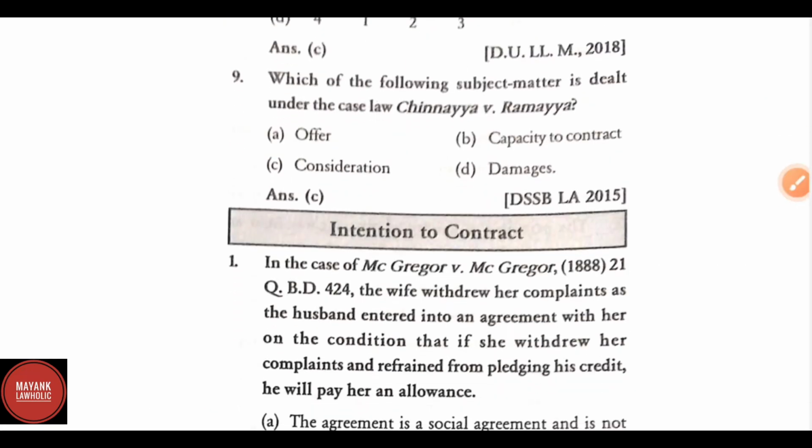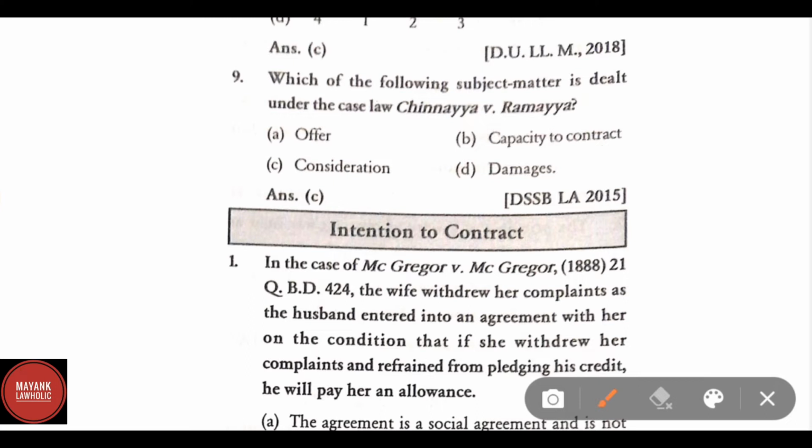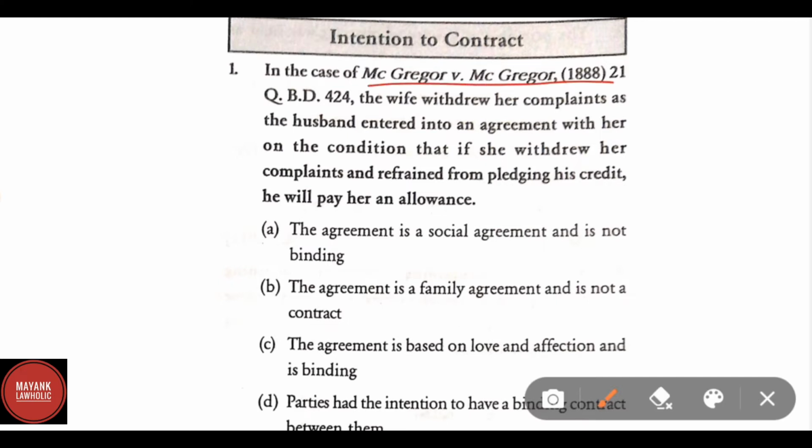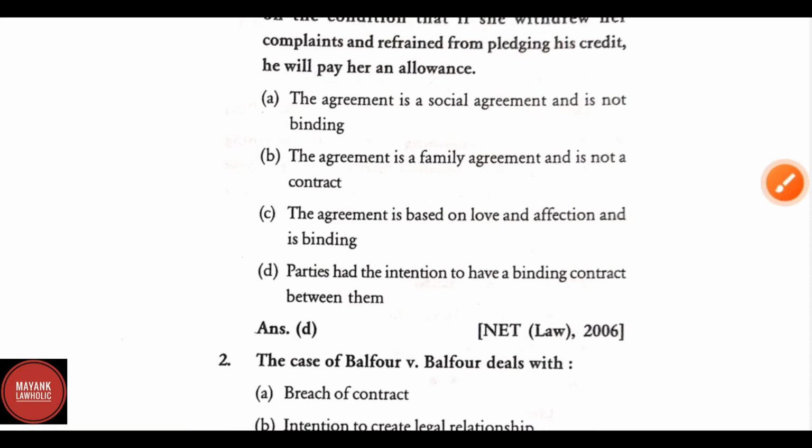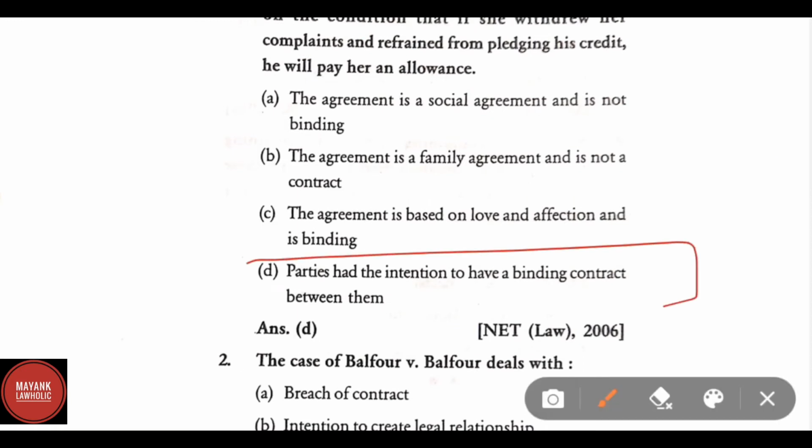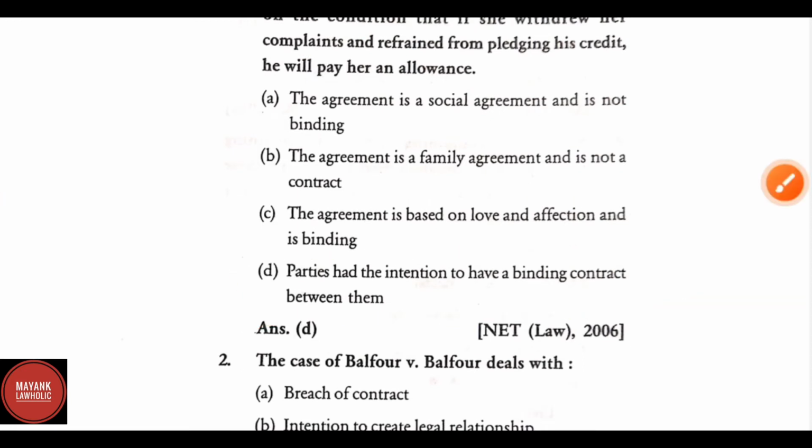Which of the following subject matters is dealt with under the case law Chinnaya versus Ramayya? C, consideration. In the case of McGregor versus McGregor 1888, the wife withdrew her complaints as the husband entered into an agreement with her on the condition that if she withdrew her complaints and refrained from pledging his credit, he will pay her an allowance. Correct answer is parties had the intention to have a binding contract between them.